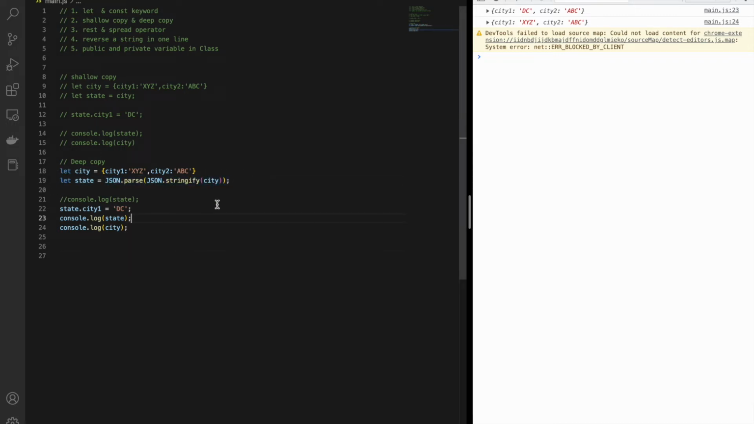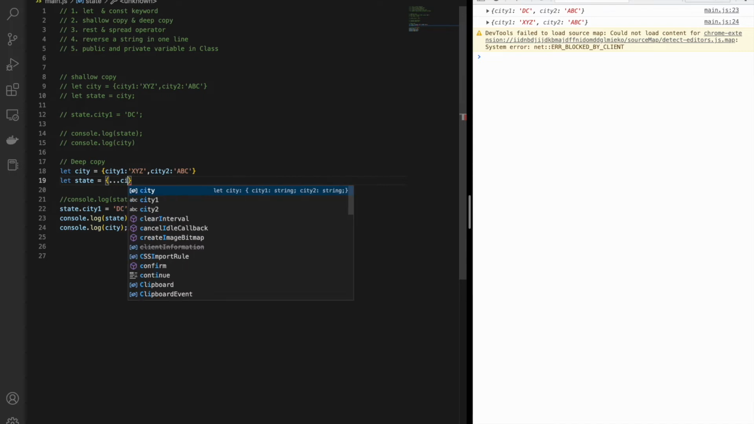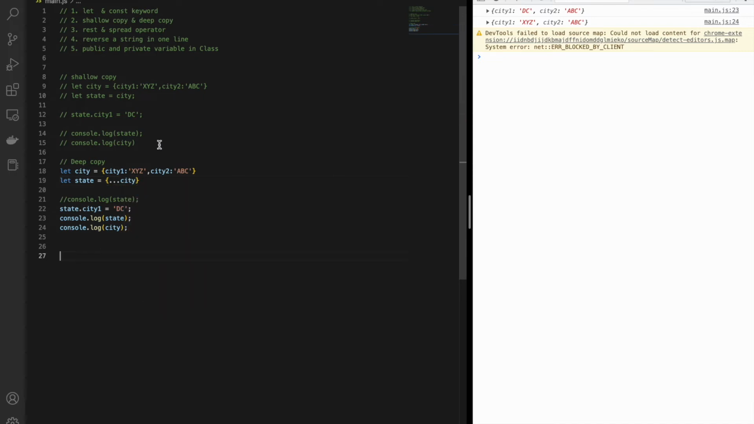So I told you that there are a few ways. The second way you can do is create an empty object, and inside that you can use three dots, and then you do a city. What it will do, three dots will take out the key values from inside that particular object and put them into this. Let me save, and you can see that I got a change in the console. Let me save it again, and you can see city got changed, city one got changed.